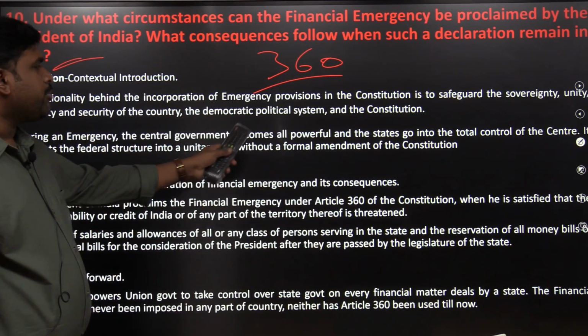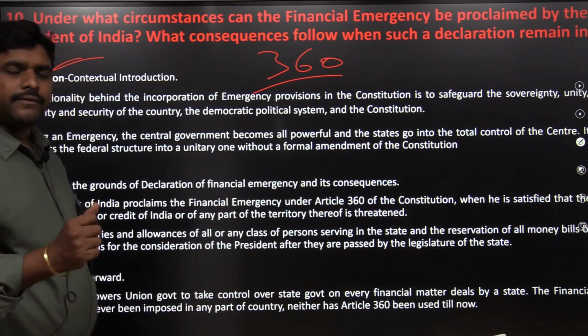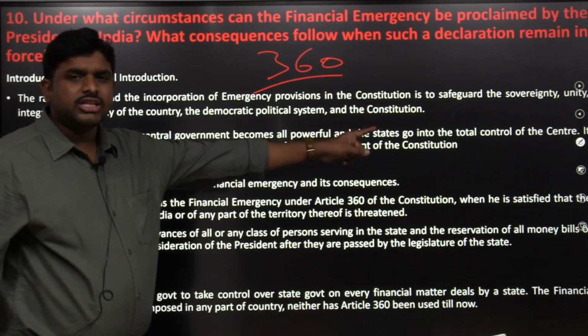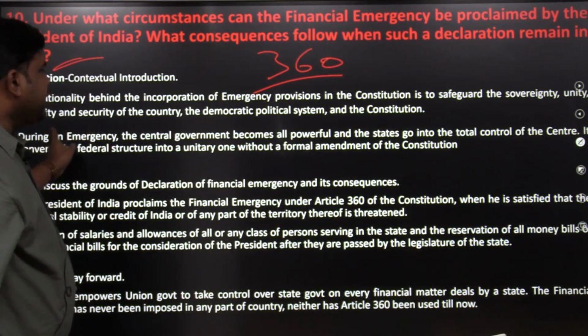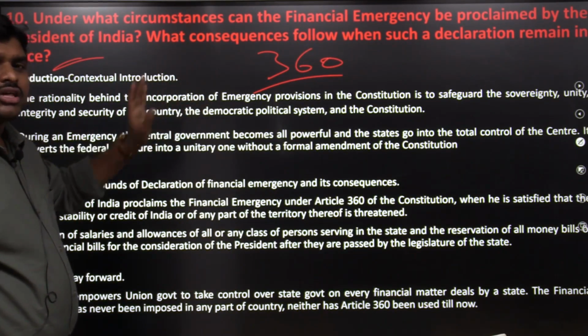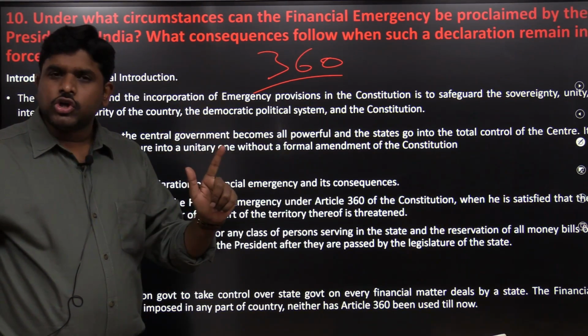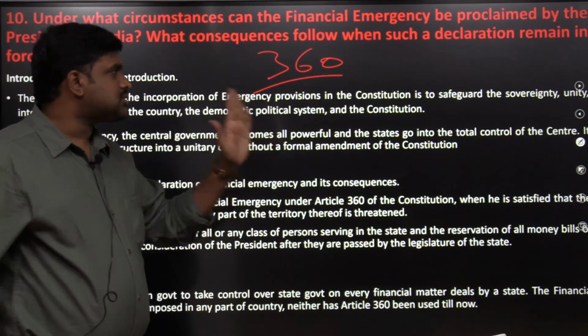During an emergency, the central government becomes all powerful. What is the emergency mainly for? For safeguarding the sovereignty, unity, integrity and security of the country, we have these emergencies: national emergency, state emergency, which is also called President's rule, as well as financial emergency.